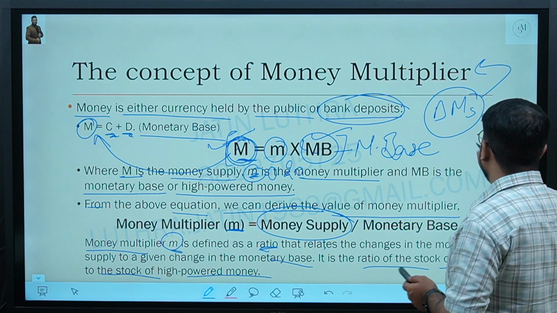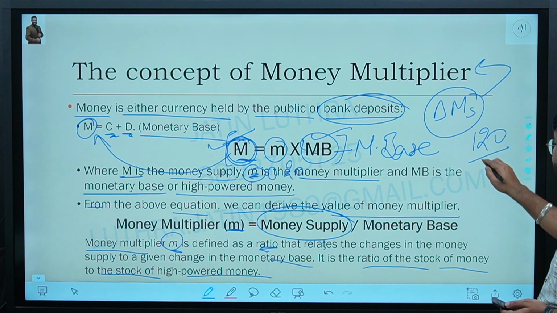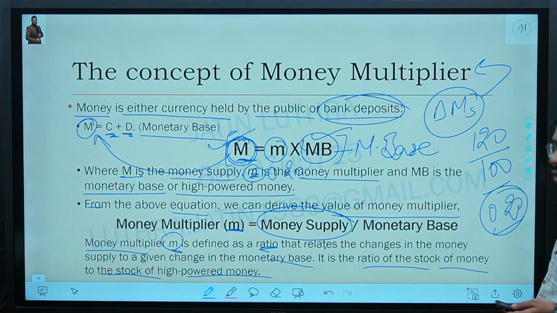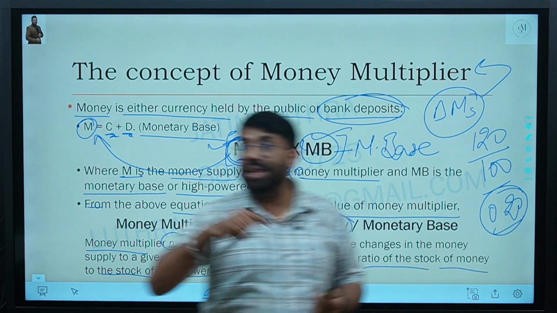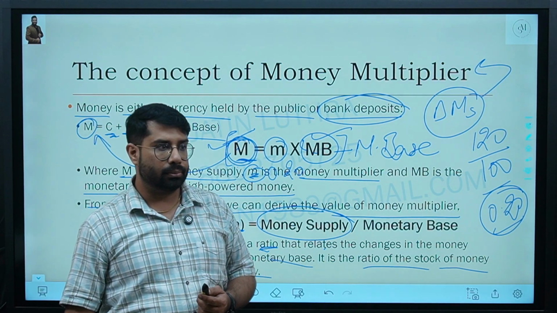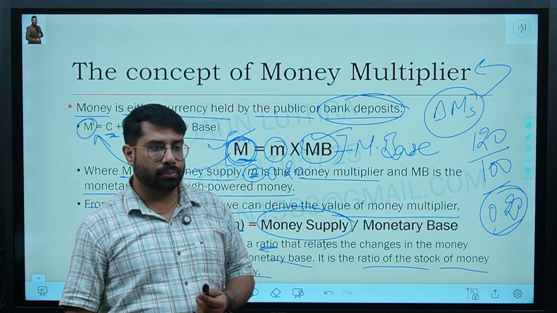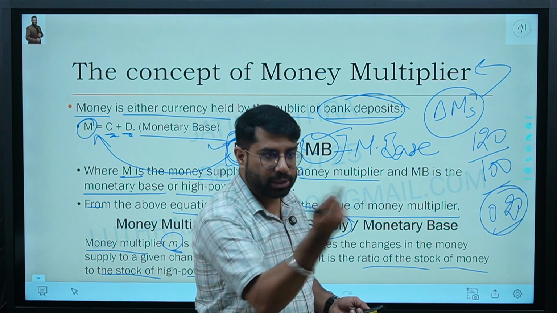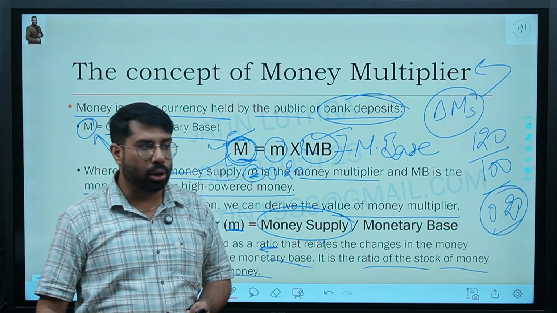So for example, now you have 120 rupees in your pocket, or now the money supply is 120 and the base was 100. It means now what is the value of the money multiplier? 0.2. It means as compared to the monetary base, how much increase have you seen in the money supply? 20% increase. Are we clear? Yes, 1.2 will come, but 1 is that base value, no? So a 20% increase will be there, no? That's what I'm saying. Are we clear? Yes or no?